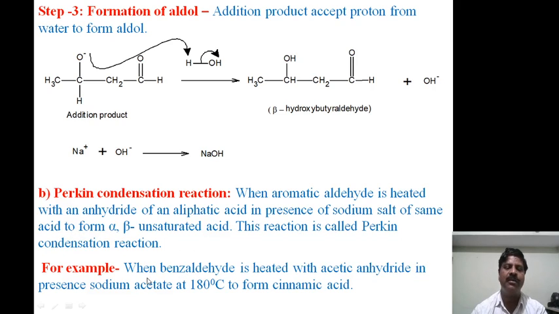The example you have to take is when benzaldehyde is heated with acetic anhydride in the presence of sodium acetate at 180 degrees Celsius to form cinnamic acid. This is the example for Perkin's reaction, and benzaldehyde doesn't contain any alpha hydrogen atom. Such a reaction undergoes an aldol condensation reaction.